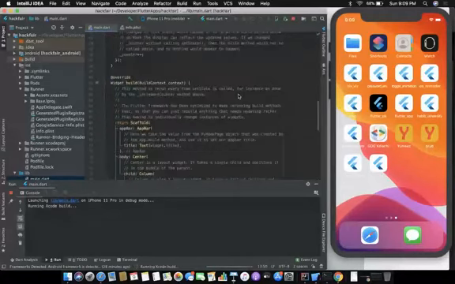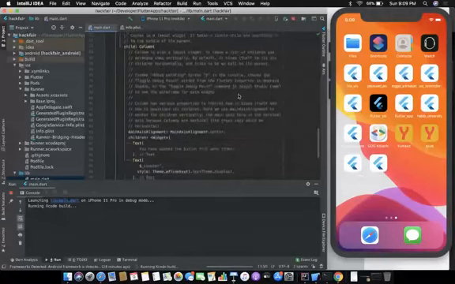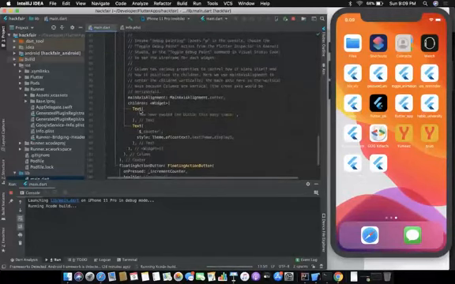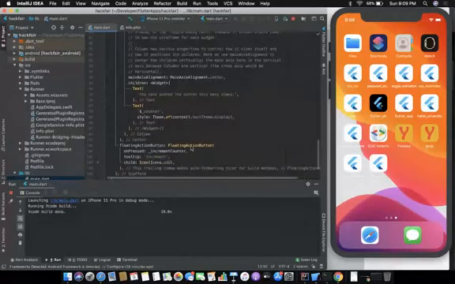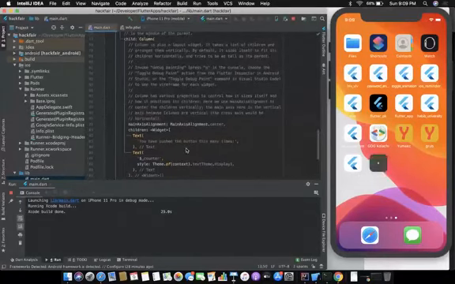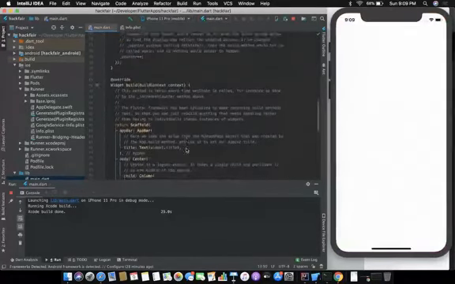In the center is a text that says you have pushed this button this many times, and it's a counter which updates every time you press the floating action button. When it runs, you will see it's a very basic form of an application.